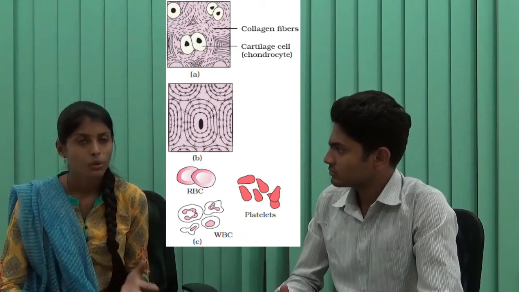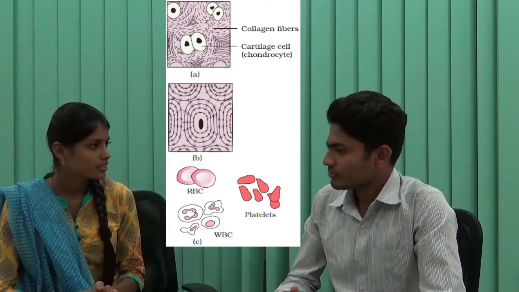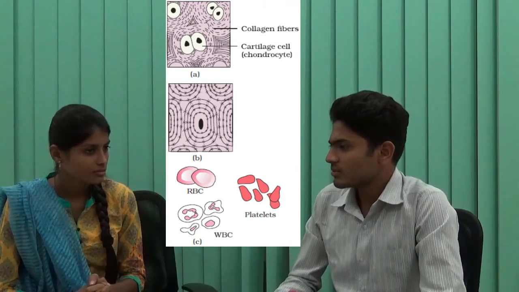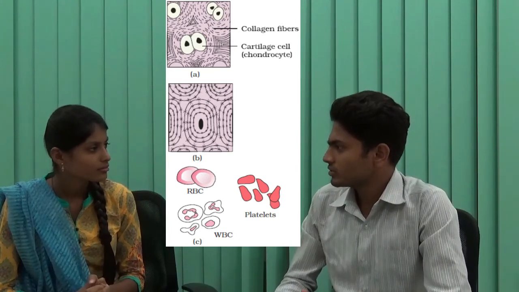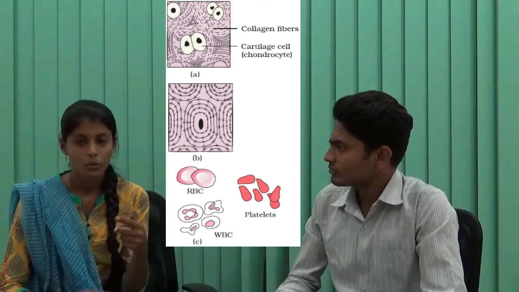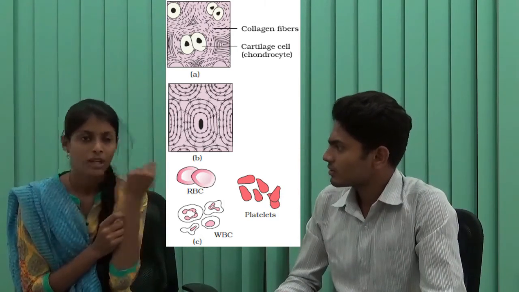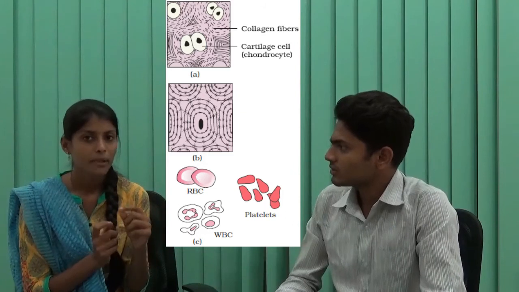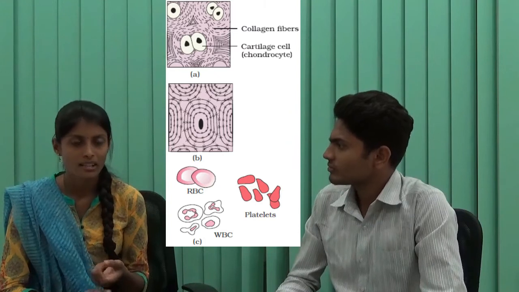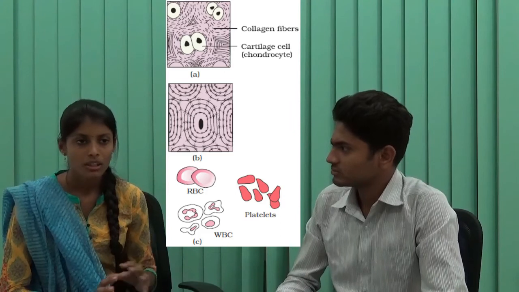Specialized connective tissues are like cartilage, bones, and blood. Do you have any idea about cartilage? Yes, it is a connective tissue. If you take the tip of your nose, that is cartilage. Bone is so rigid, and cartilage is flexible. For example, your ear is made up of cartilage. Cartilage consists of cells called chondrocytes. When the cartilages are mature, they become bones.